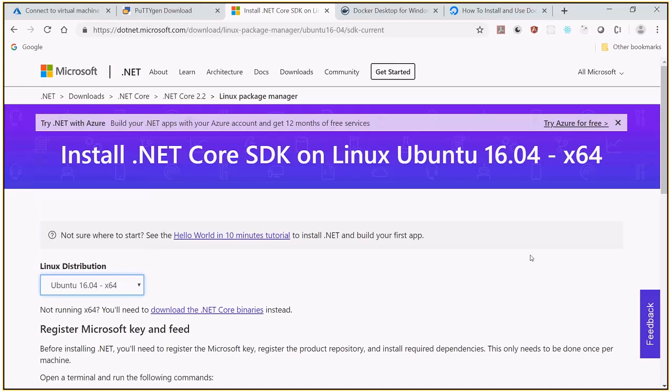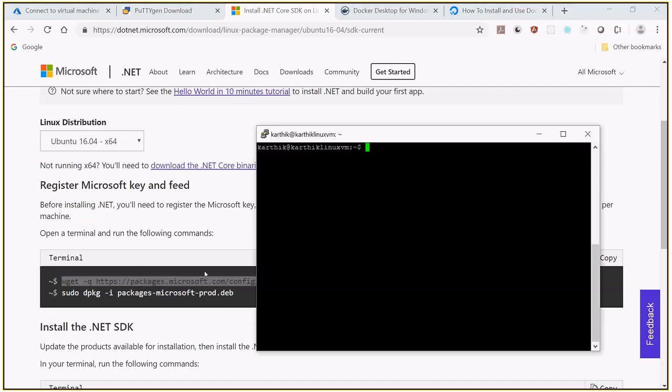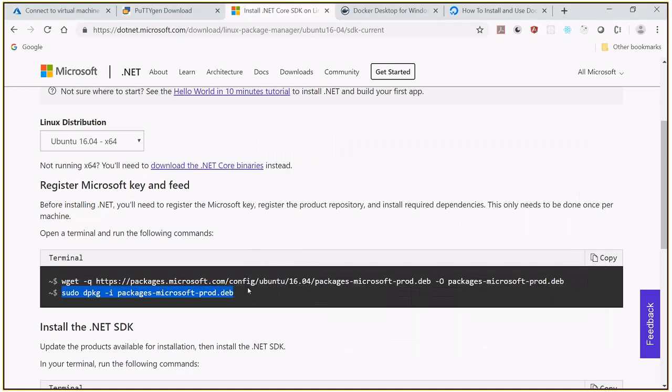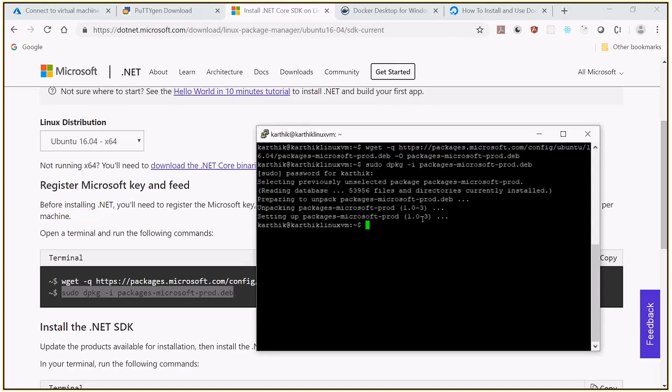So quickly go ahead and run these commands one by one. So I'm going to install .NET Core SDK. You know that, software development kit. Without that, we cannot develop the application, right? So I'm just going to develop the application here. So just simply paste it, press enter, copy. The password is Capgemini. Okay, so we have downloaded that package.